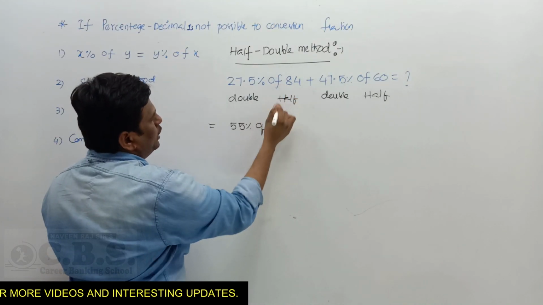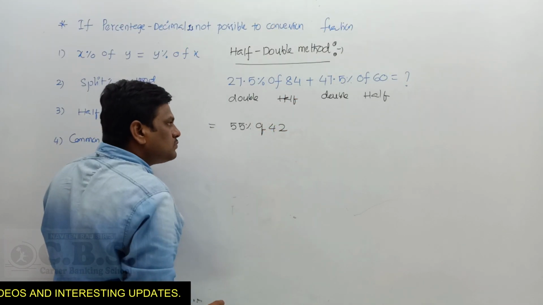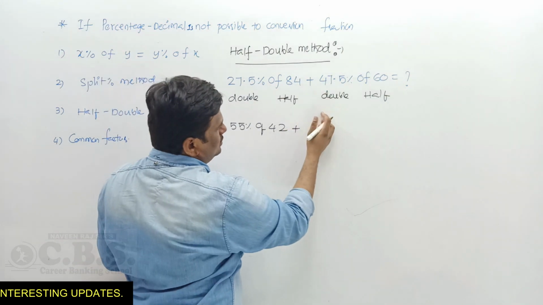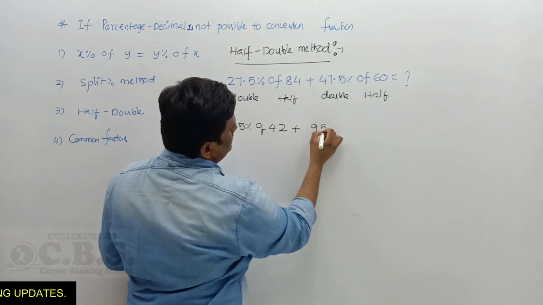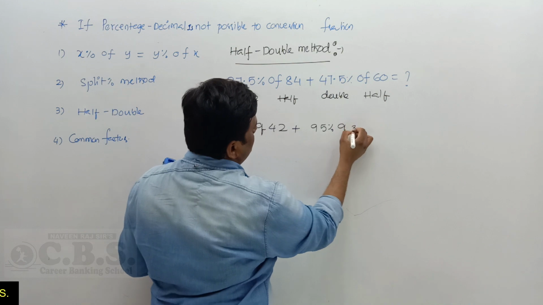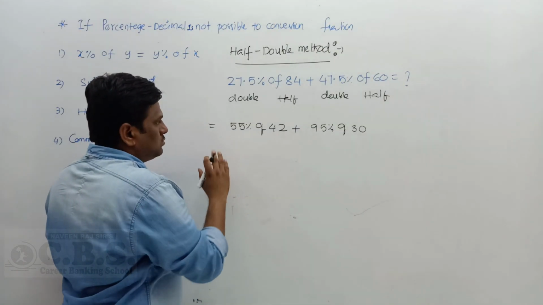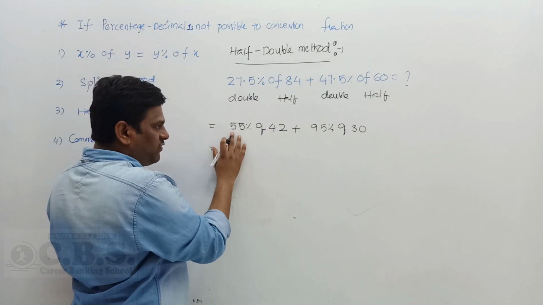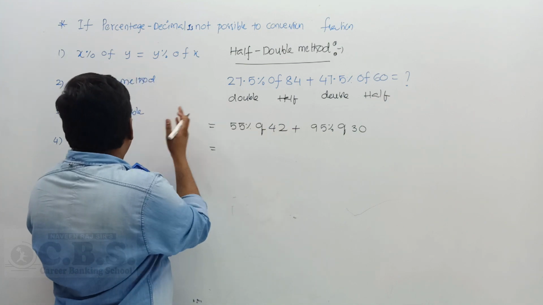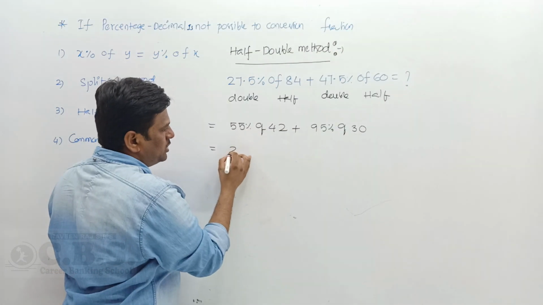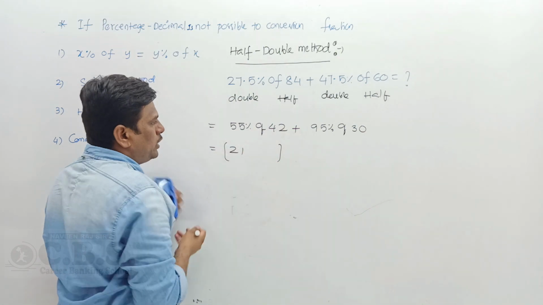If I do double, I do half, so half of 84 means 42. And 47.5% doubled is 95%, and half of 60 is 30. Now 55% of 42, I do the 55% as 50% plus 5%, using the split percentage technique. 50% of 42 means 21. Okay, how do I answer this question?